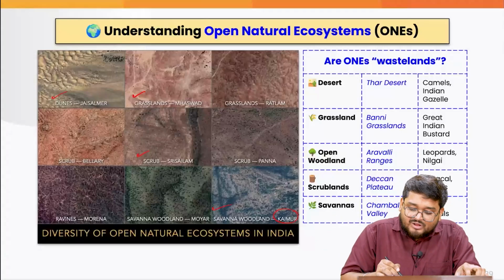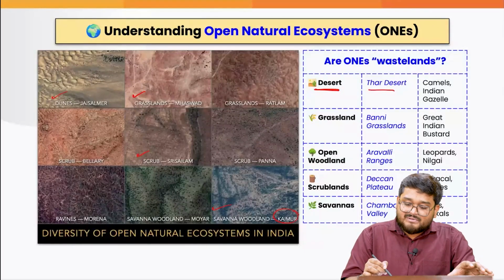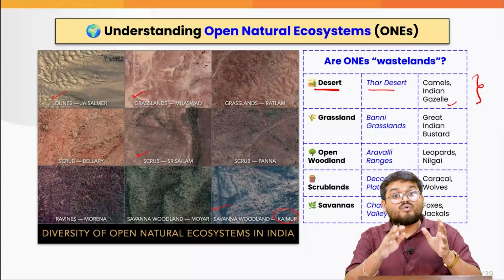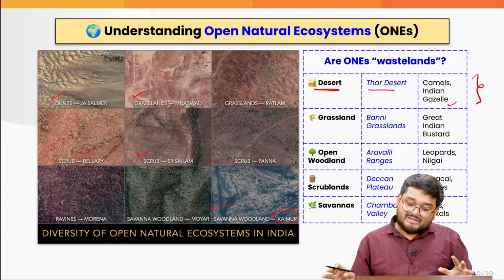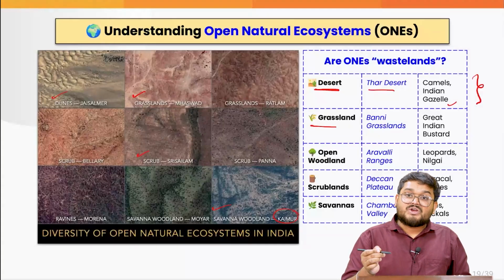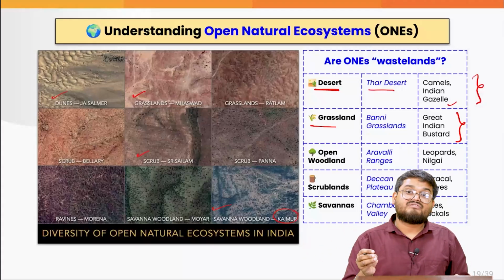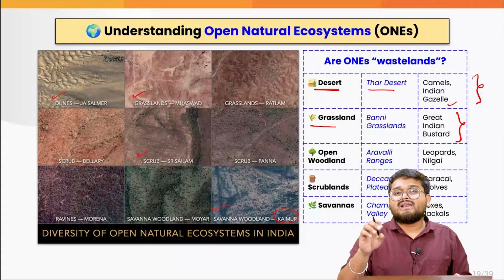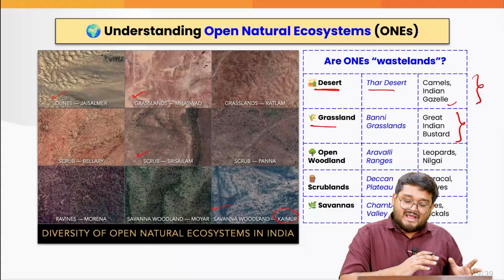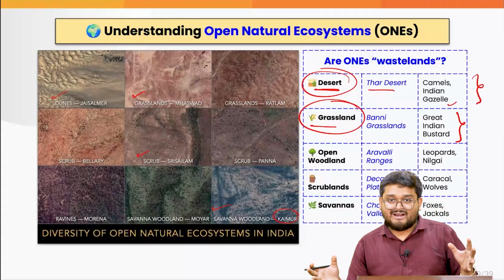For example, if I'm talking about the desert, in the Thar desert, we generally have the camels, the Indian gazelle, the cactus and so many other flora and fauna species, right? Also, from the grasslands perspective, for example, the Banni grasslands, we have the great Indian bustard, we have so many other creatures, even so many nomadic tribal people living in there. But there is a common misconception that a desert is unproductive, that a grassland is a wasteland, right?